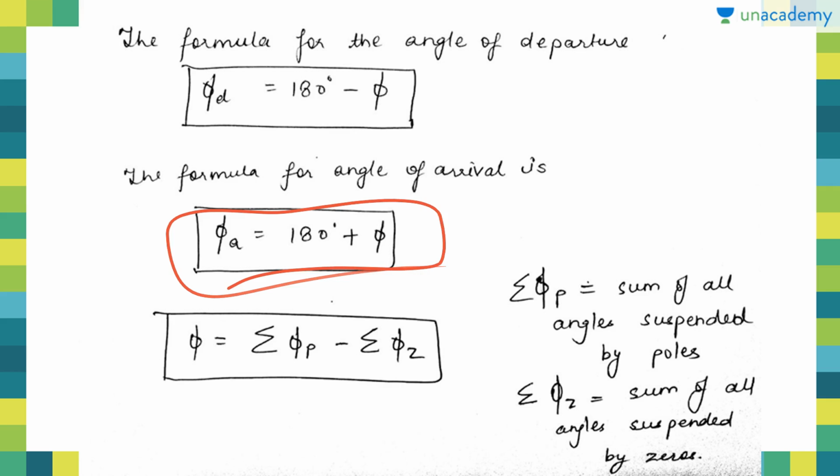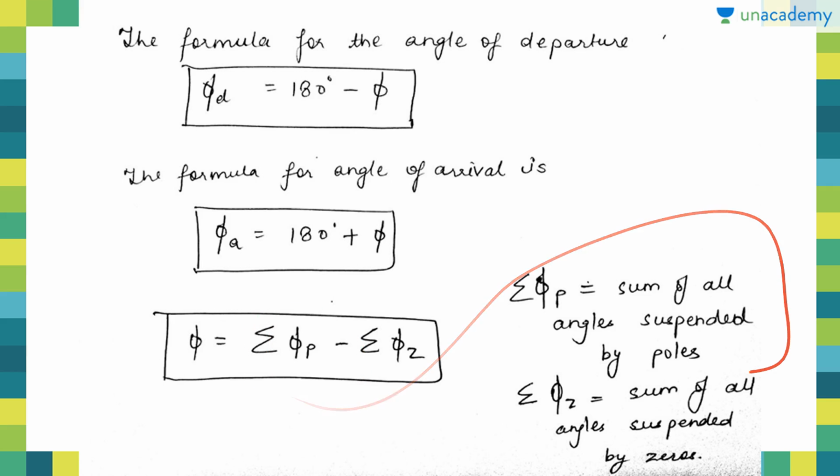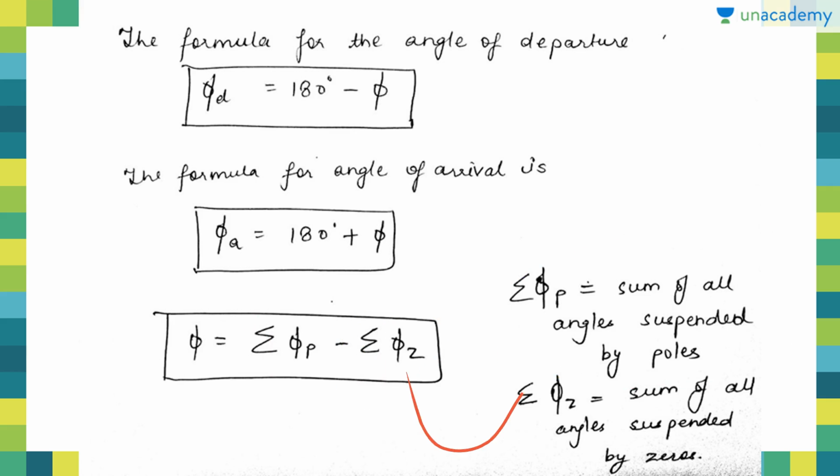Now how to calculate the value of phi? Phi is equal to sigma phi p minus sigma phi z, where phi p is the sum of all the angles subtended by poles and phi z is the sum of all the angles subtended by zeros. So this is how we can calculate the angle of departure and angle of arrival.